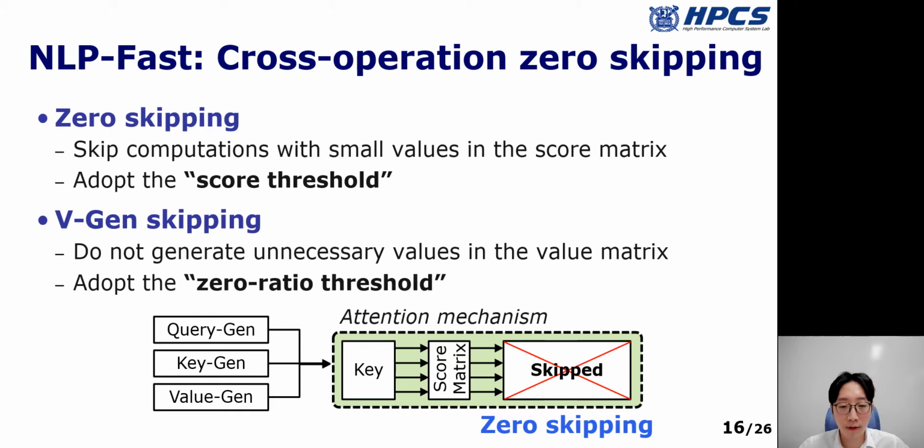Second, the V-gen skipping optimization skips the unnecessary computations during the value matrix generation. By doing so, it can skip most computations during the value generation process. For each optimization, we adopt certain threshold values. For example, score threshold for zero skipping and zero ratio threshold for V-gen skipping.